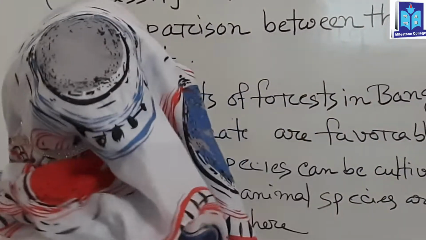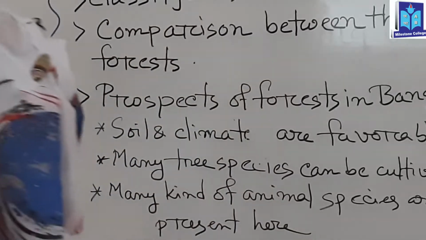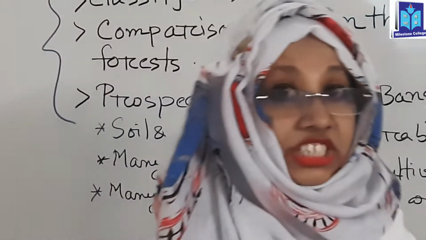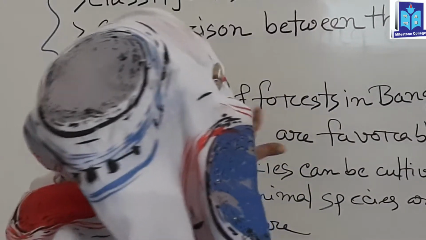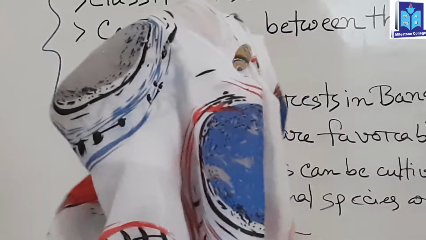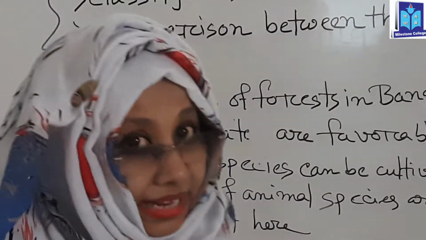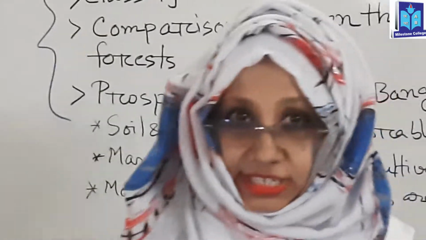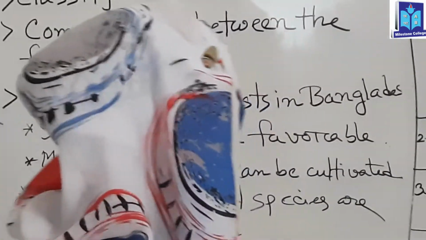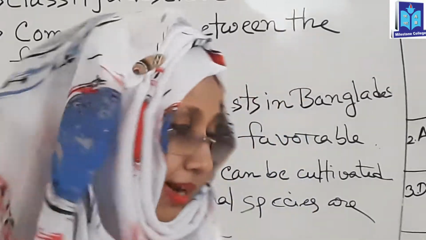Many tree species can be cultivated in Bangladesh, so that many kinds of forest resources can be grown, and obviously they can contribute to our socio-economic development in Bangladesh.